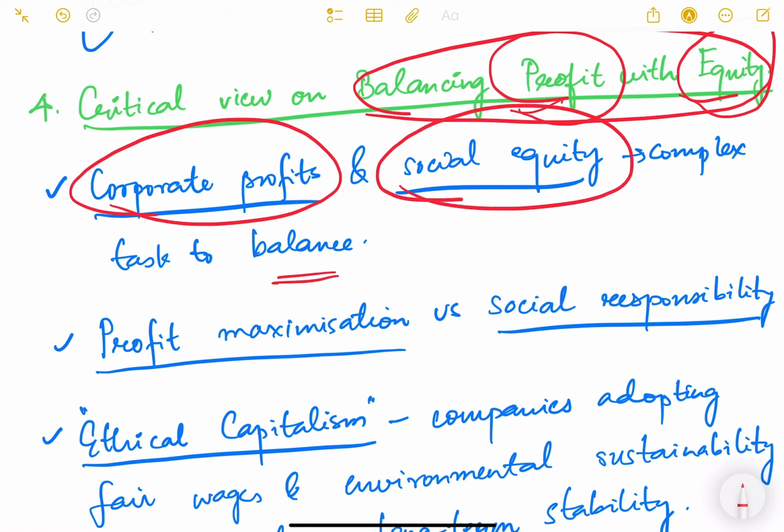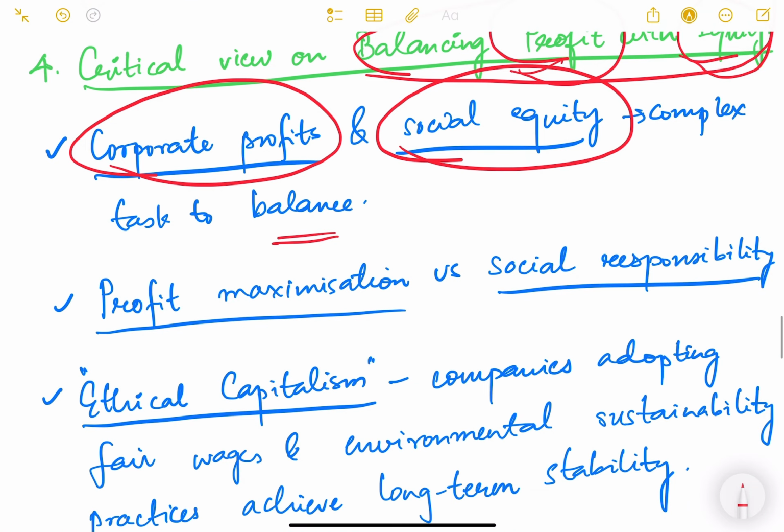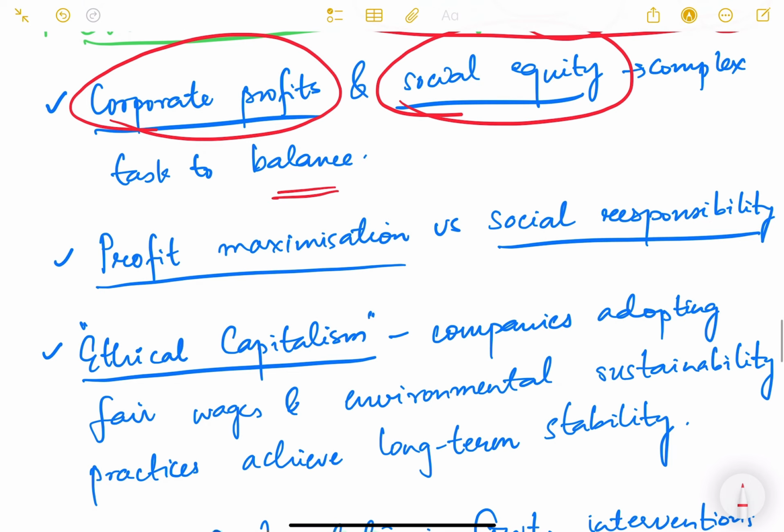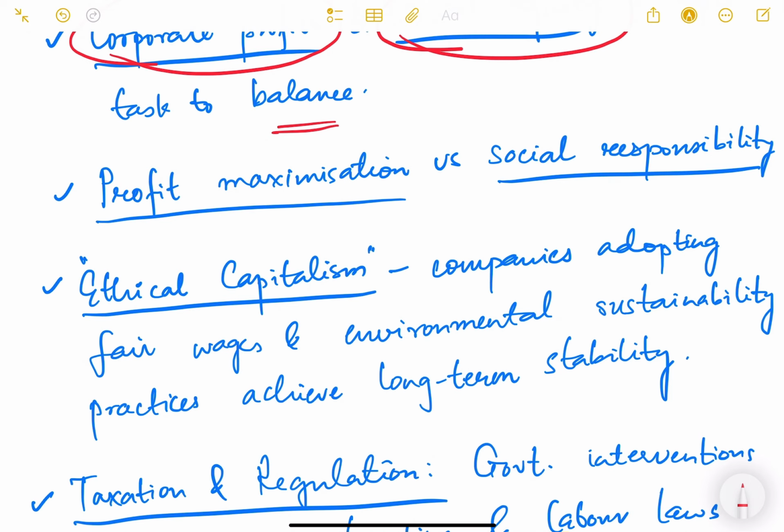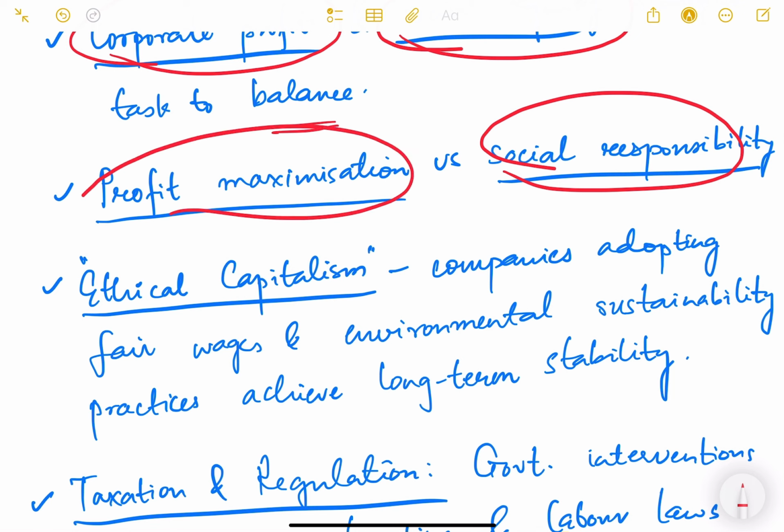So the government has a very big and complex task in front of it, because it has to attract investments, make the lives of corporates easy, and at the same time give social and economic justice to the poor people. So it is a complex task to balance profit maximization versus social responsibility. These are two conflicting goals that come up here.